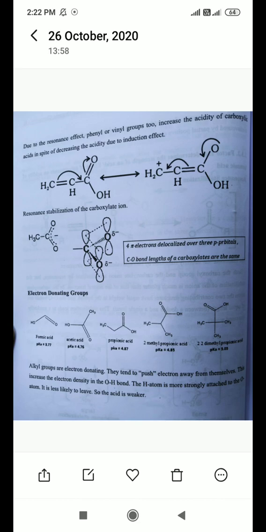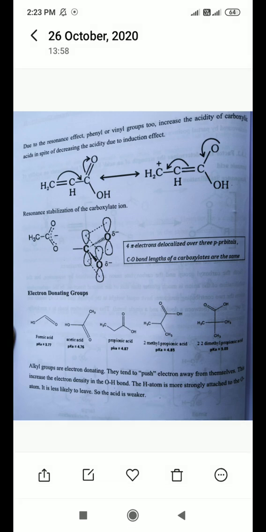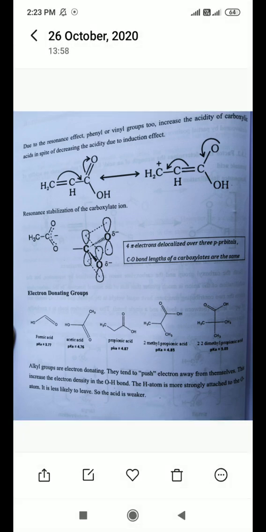For example, first of all the halogens, chlorine, bromine, iodine, fluorine, which have the ability to withdraw electrons, nitro groups, hydroxyl group, all these groups which can withdraw electrons from aromatic acid compounds. This effect is known as negative inductive effect.